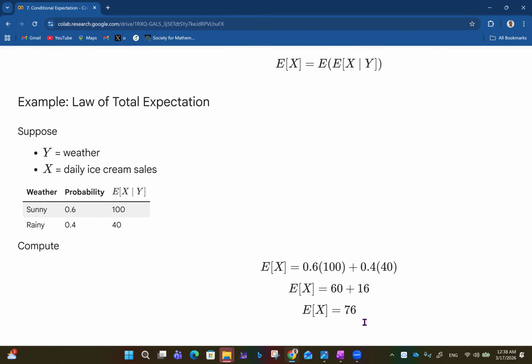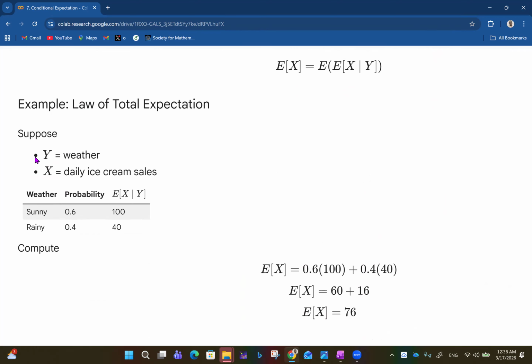So we have a law of total expectation example. Imagine that Y is weather and X is daily ice cream sales. Now we look at the expected value of ice cream sales given the kind of weather you have. Imagine the weather is sunny with probability 0.6, and the expected value of X given Y is 100. Then the weather is rainy with probability 0.4, and the expected value of X given Y is 40.